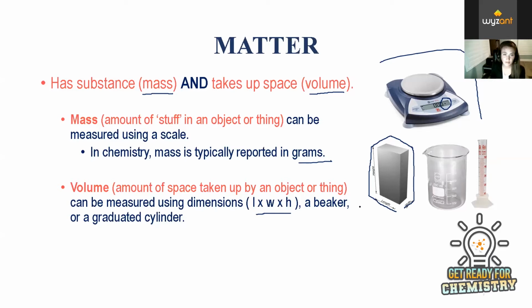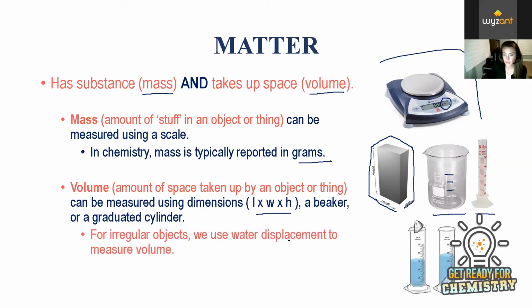But when we get into liquids, it's a little more difficult to measure volume this way. So we do this with a beaker or a graduated cylinder. You can see the tick marks here. We typically measure volume in chemistry in milliliters.